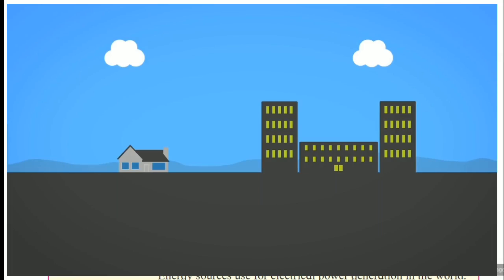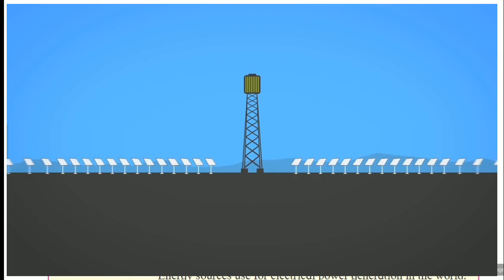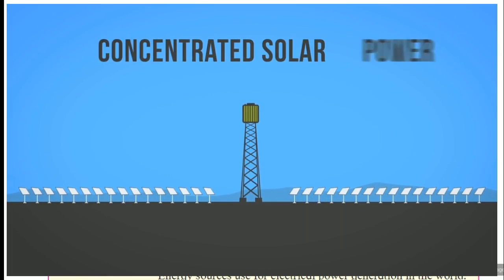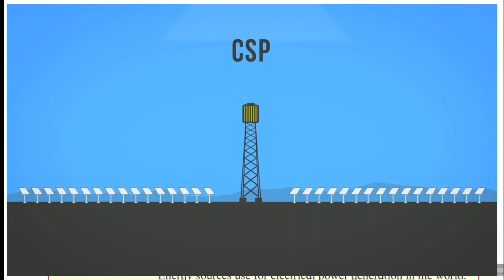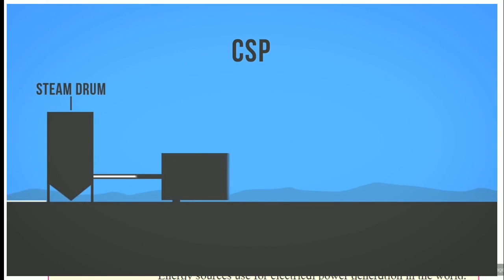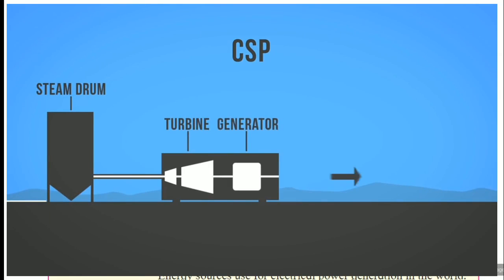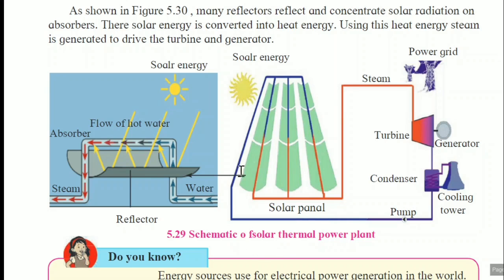As shown in figure 5.30, many reflectors reflect and concentrate solar radiation on absorbers. There solar energy is converted into heat energy. Using this heat energy, steam is generated to drive the turbine and generator. In the schematic representation, these are the solar panels. Through these pipelines, there is a continuous flow of water. When normal water passes through these panels, it gets heated and boiled.